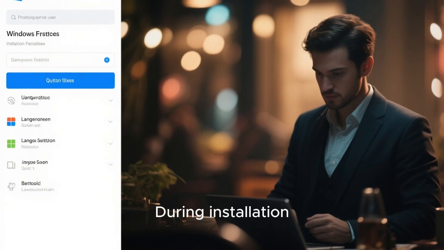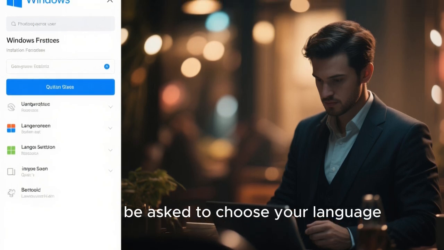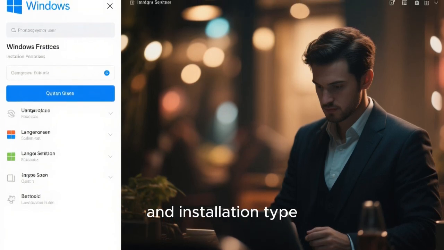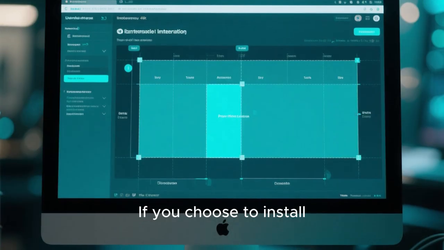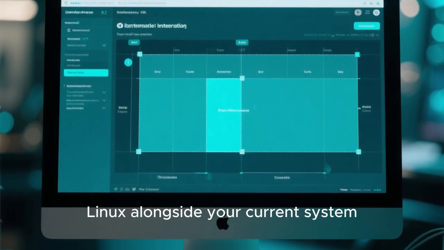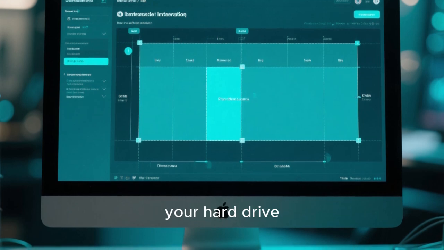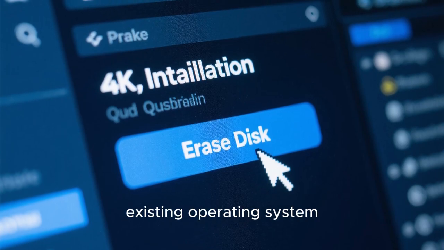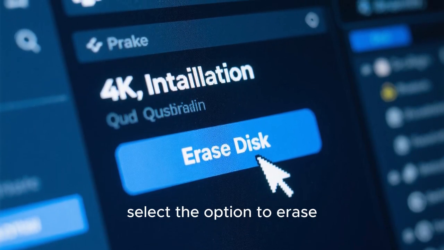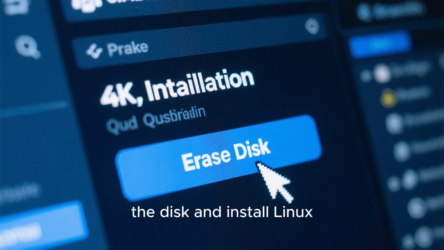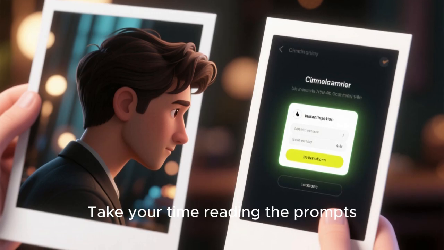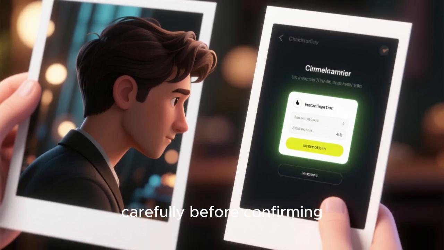During installation, you will be asked to choose your language, region, keyboard layout, and installation type. If you choose to install Linux alongside your current system, the installer will automatically partition your hard drive. If you want to replace your existing operating system, select the option to erase the disk and install Linux. Take your time reading the prompts carefully before confirming.